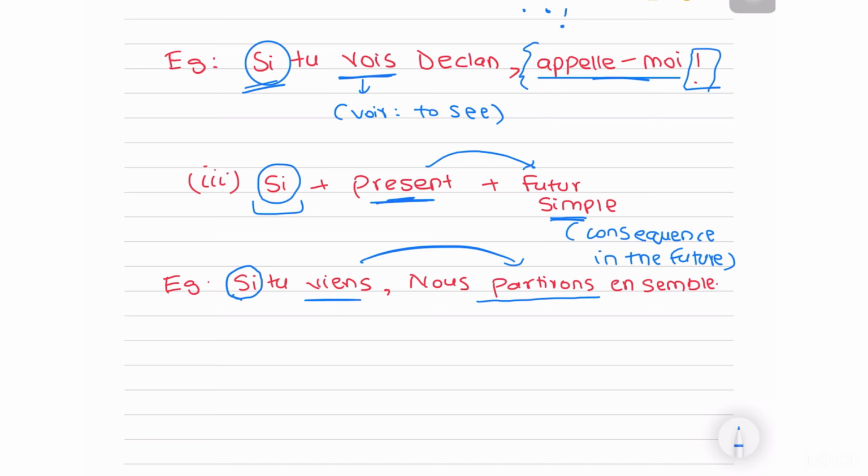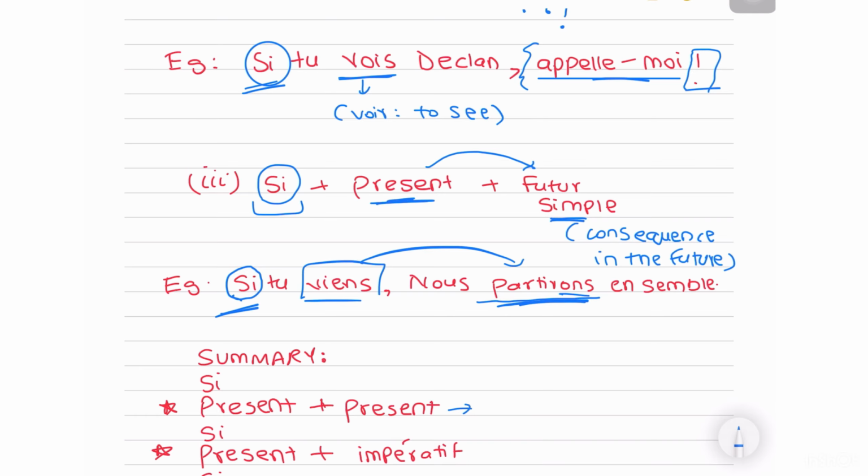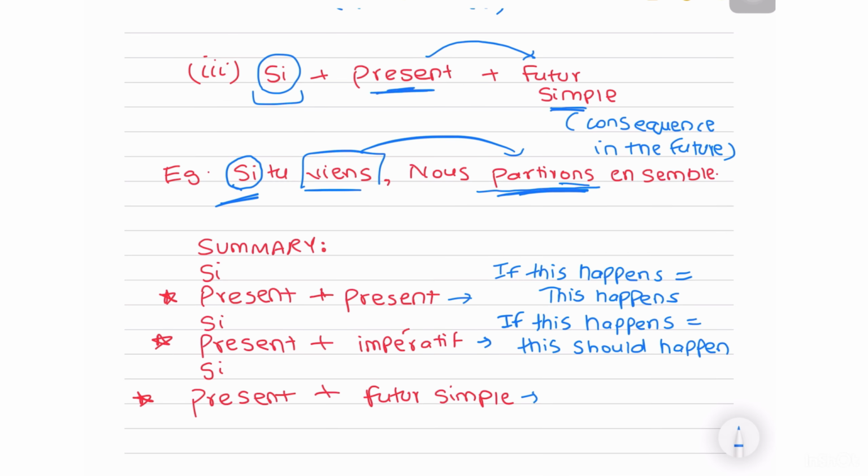Right, futur simple, infinitive plus -ons. As in first, you have to come. Okay, if the first action in the present does not happen, then obviously this future will not exist. Okay, as in this is my condition. Got it? So to sum up the first type of si clause, the first one is basically about if this happens, this happens. The second one is about if this happens, this should happen. And finally, the last one is about if this happens, this will happen.